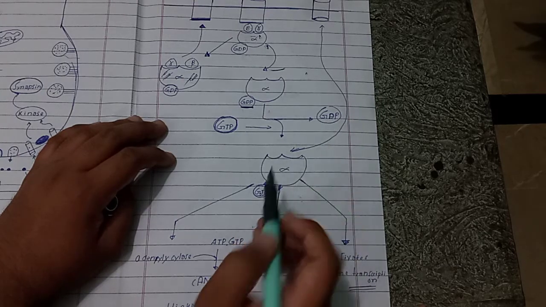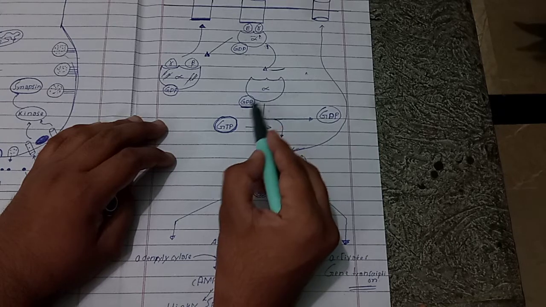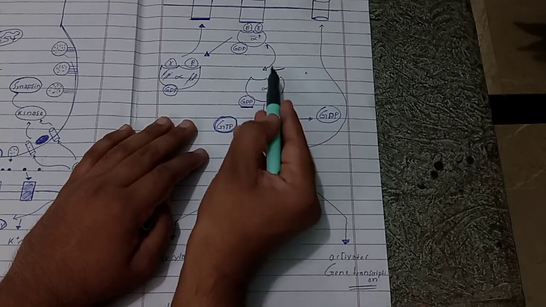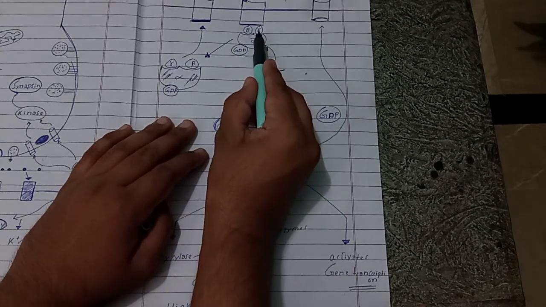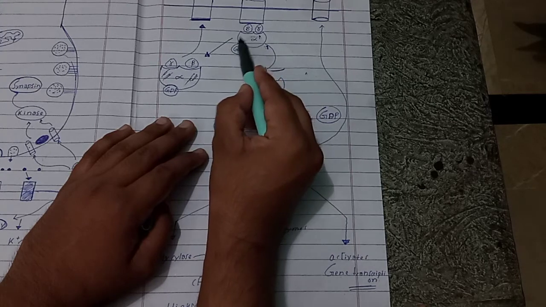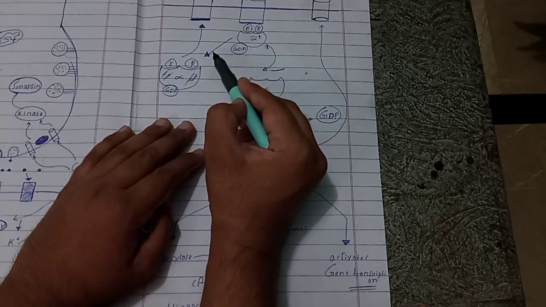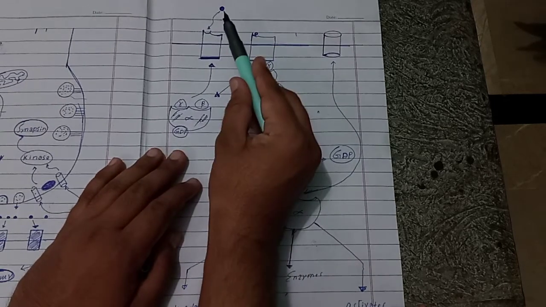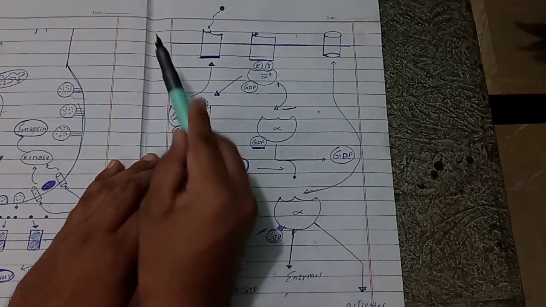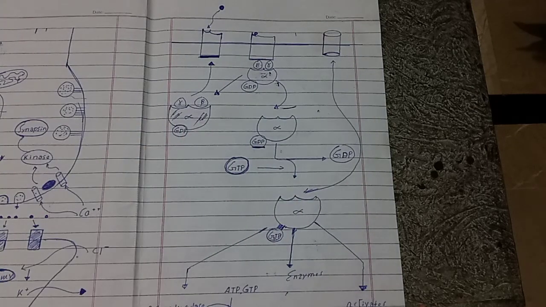So the complex of GTP and alpha subunit is again converted into guanosine diphosphate and alpha subunit, and this complex then binds again with the gamma and the beta subunits, and after the binding, this whole complex is again released into the cytosol and becomes free. And whenever the next neurotransmitter comes, then the same reaction takes place, and when that substance is released, then the reverse reaction takes place, and so on.